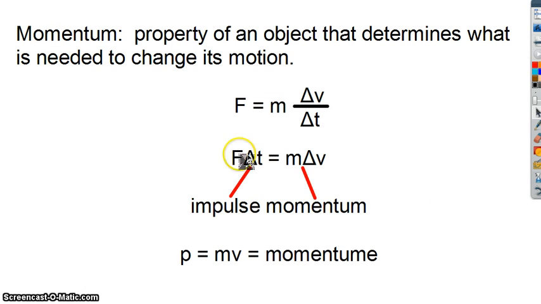If we look back to the consequences of this impulse momentum equation, we can see that you can change the momentum by a great amount, either by having a high change in velocity, which would be a high change in momentum, and require a large force. But we can change the amount of force needed to change the momentum by changing the time. So if you have a small amount of time, like that impact between the bat and the ball, you're going to need a great force. If instead we try to get that ball moving over a much longer period of time, we're going to need a much smaller force.